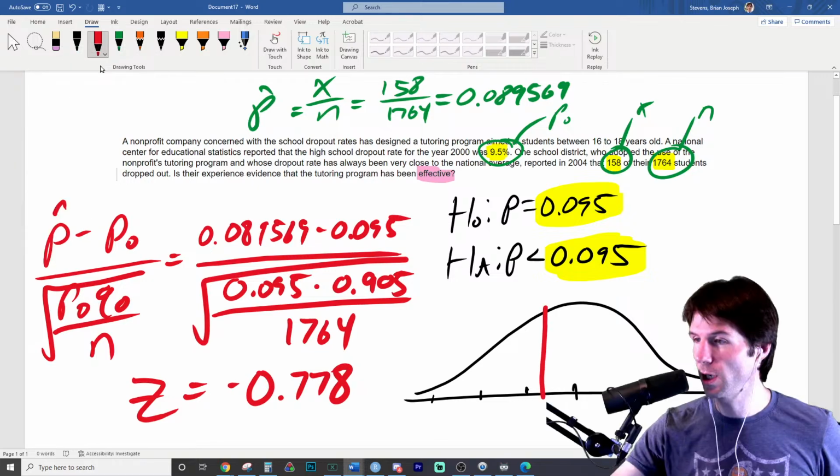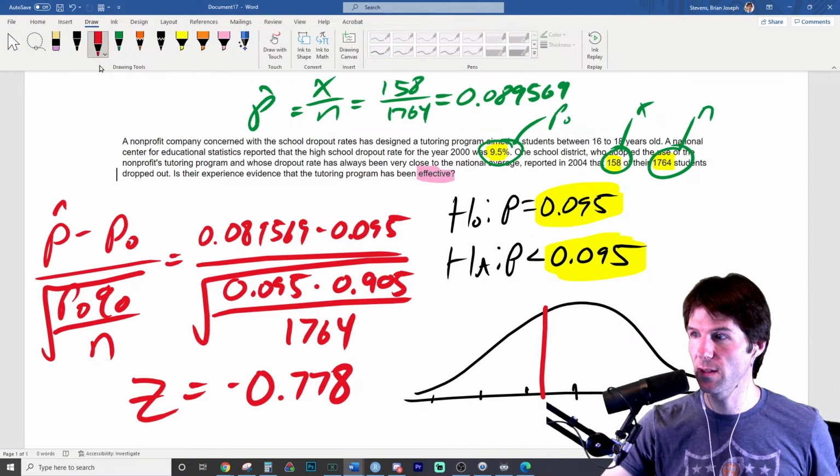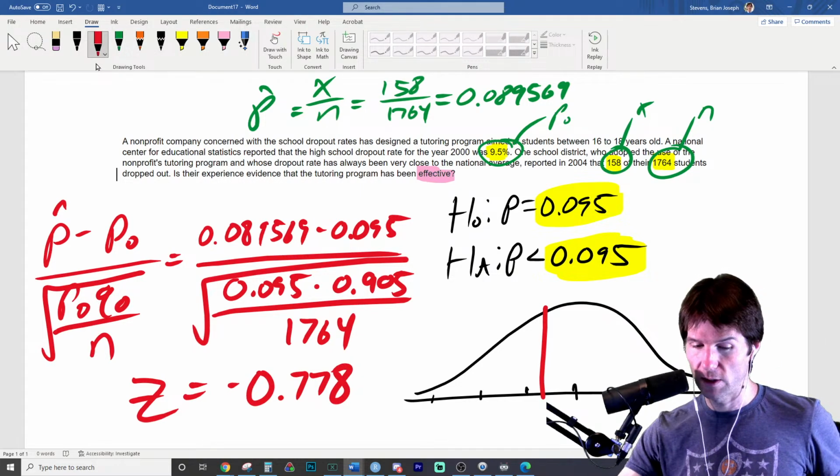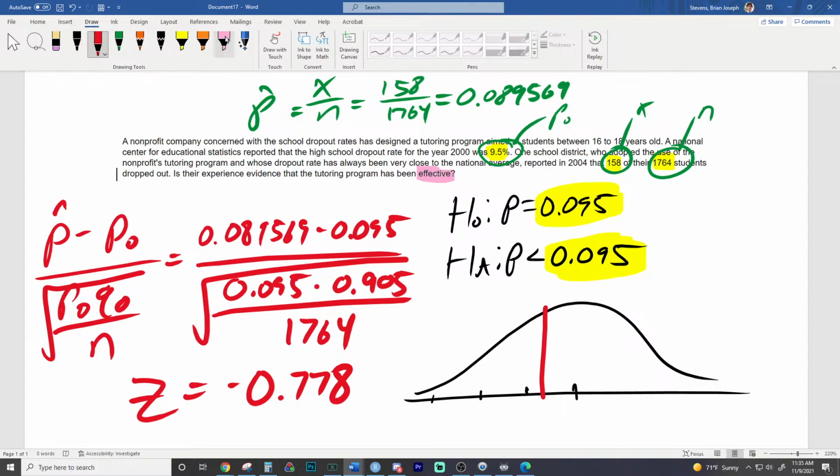And then which way will I shade? To the left, to the right, or both sides of this? So this is the z-score right here. And which way will I shade the curve now? This is where mistakes often happen. We're asking, has this been effective? And so will I shade to the left, to the right, or both sides of this? It's a very hard p-value to guess.